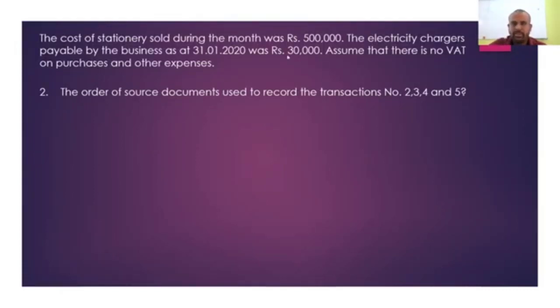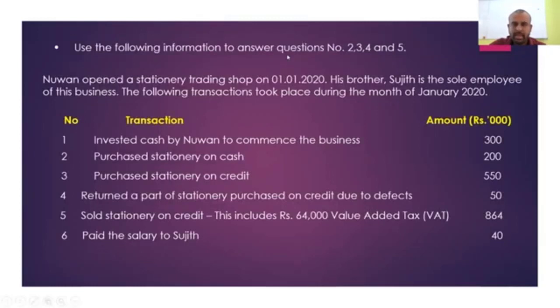Okay, we will move to transaction number 2. They want you to identify the source document. So the purchase of stationery on cash. There was a cash payment. And what is the source document? For all cash payments, your source document will be the payment voucher, irrespective of the nature of the payment. For any cash payment, you have to use the payment voucher as the source document.